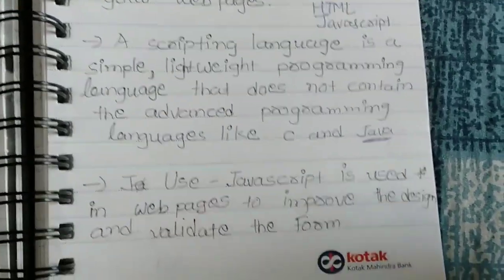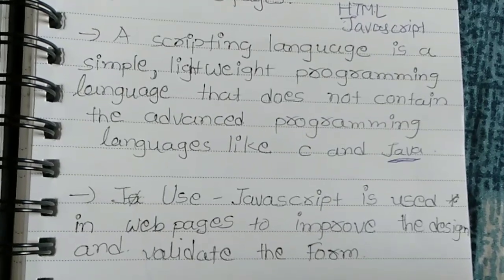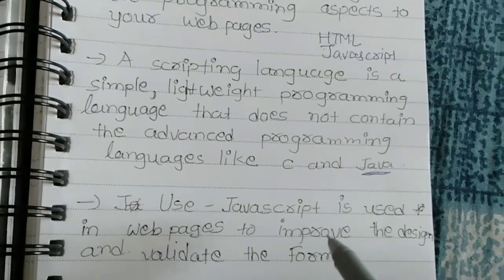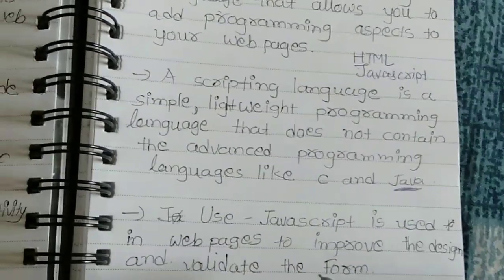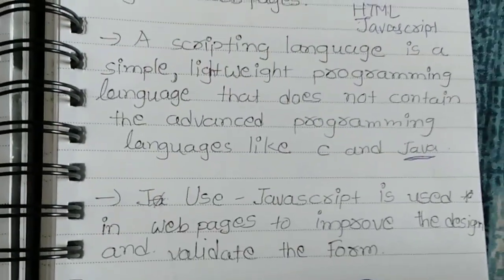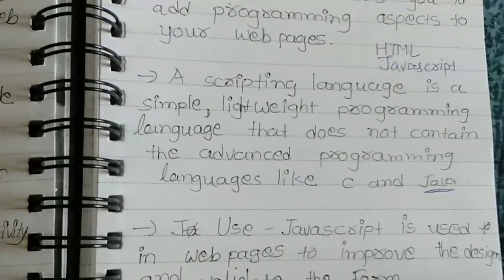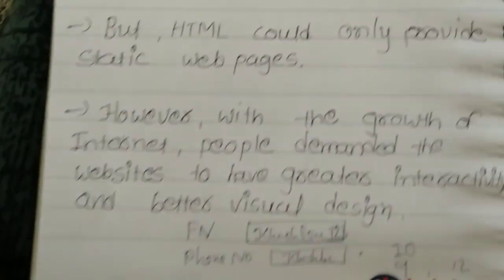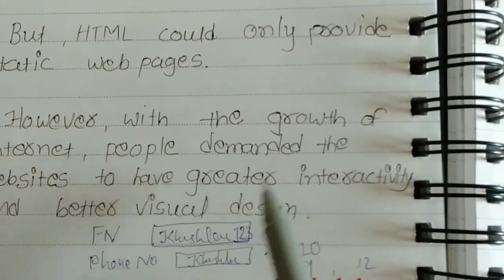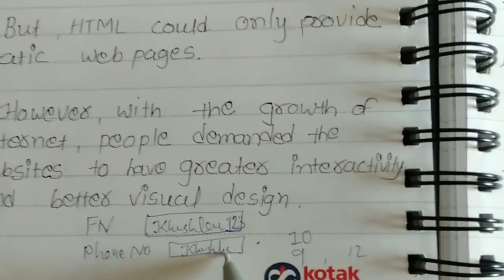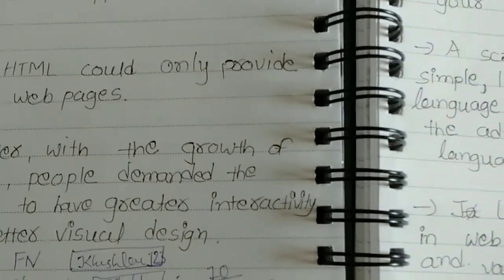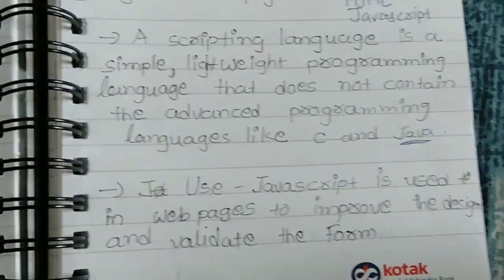Use. Why are we using JavaScript? JavaScript is used in a web page to improve the designing and to validate the form, as I told you in your first lecture. Validation means JavaScript. Validation means what? In your first name field you compulsorily have to give your first name. In middle name you have to give your middle name. In phone number you have to give a compulsory 10-digit phone number. It is known as validation. So in your second chapter you have to apply some validation to your form.